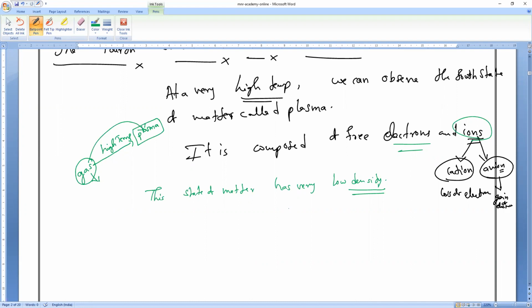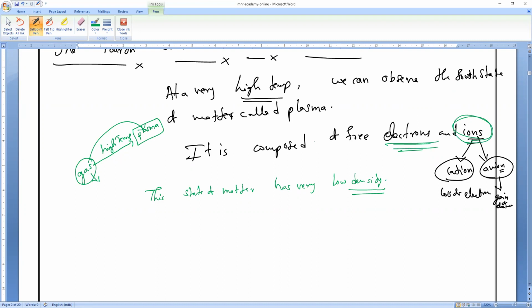So if you take the universe, the majority of it, if you take the central part of the sun, if you go to the deeper core inside the sun, it is made up of plasma only. Due to the high temperatures in the sun, which is also an example of a star, all the atoms of stars continuously keep breaking up, and some electrons from the broken atoms go away from them. They leave behind some charge on the atoms to form ions, so the mixture of ions and free electrons in a star is known as the mixture of free electrons and ions.